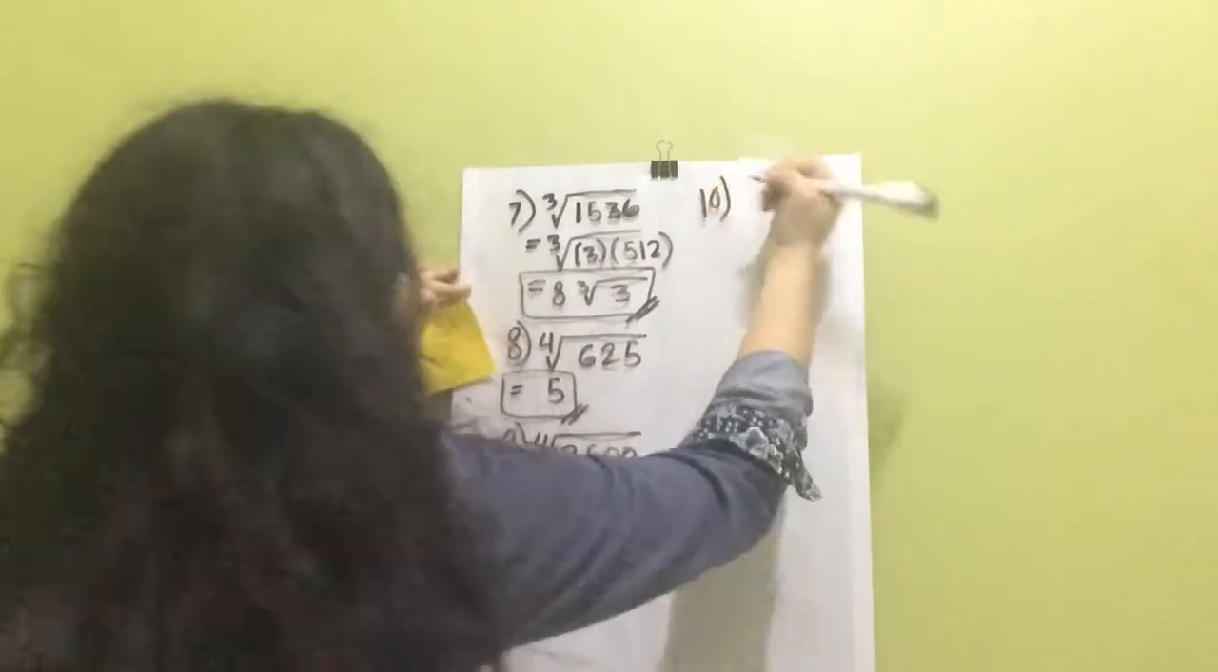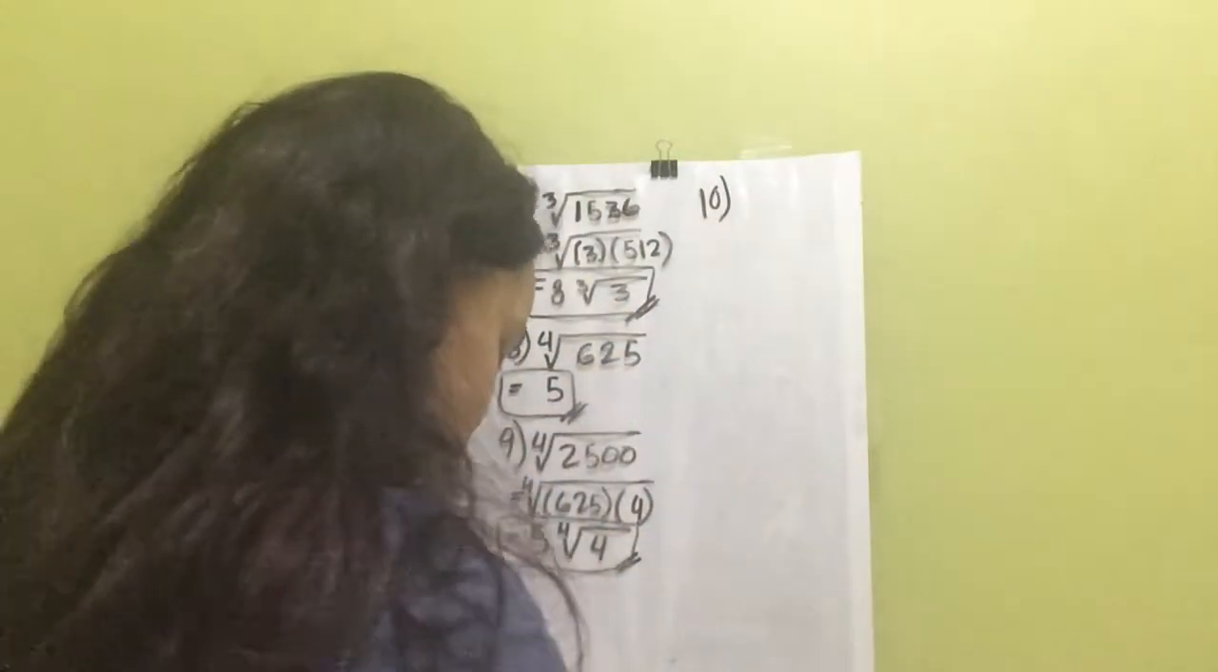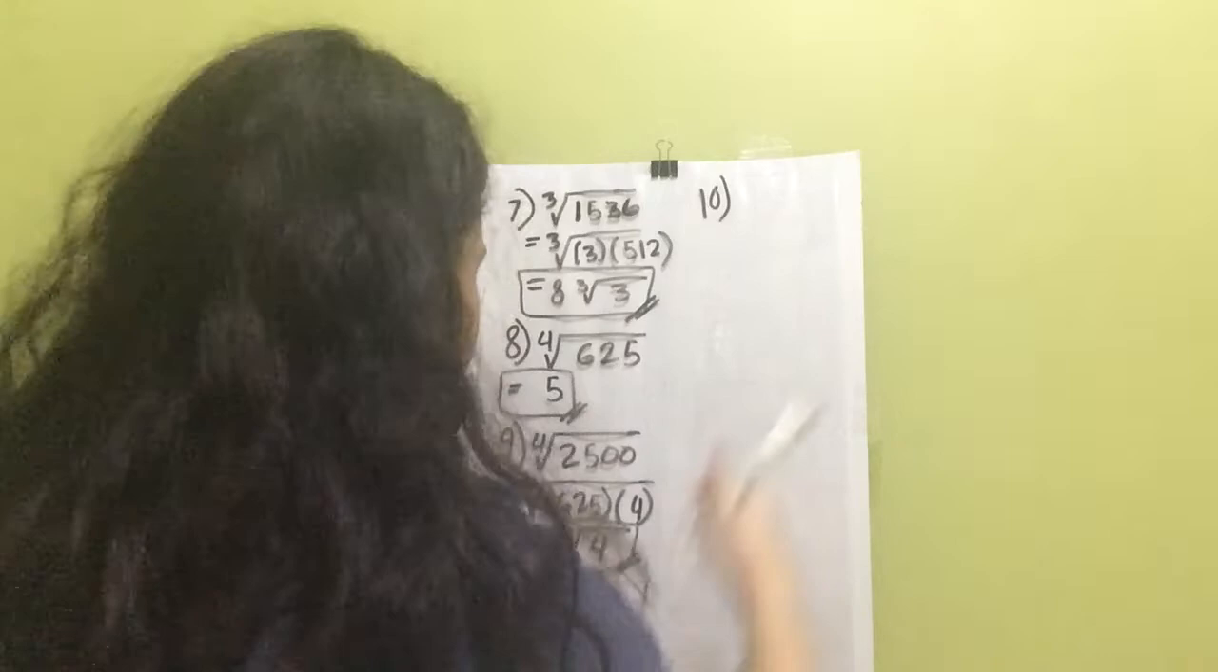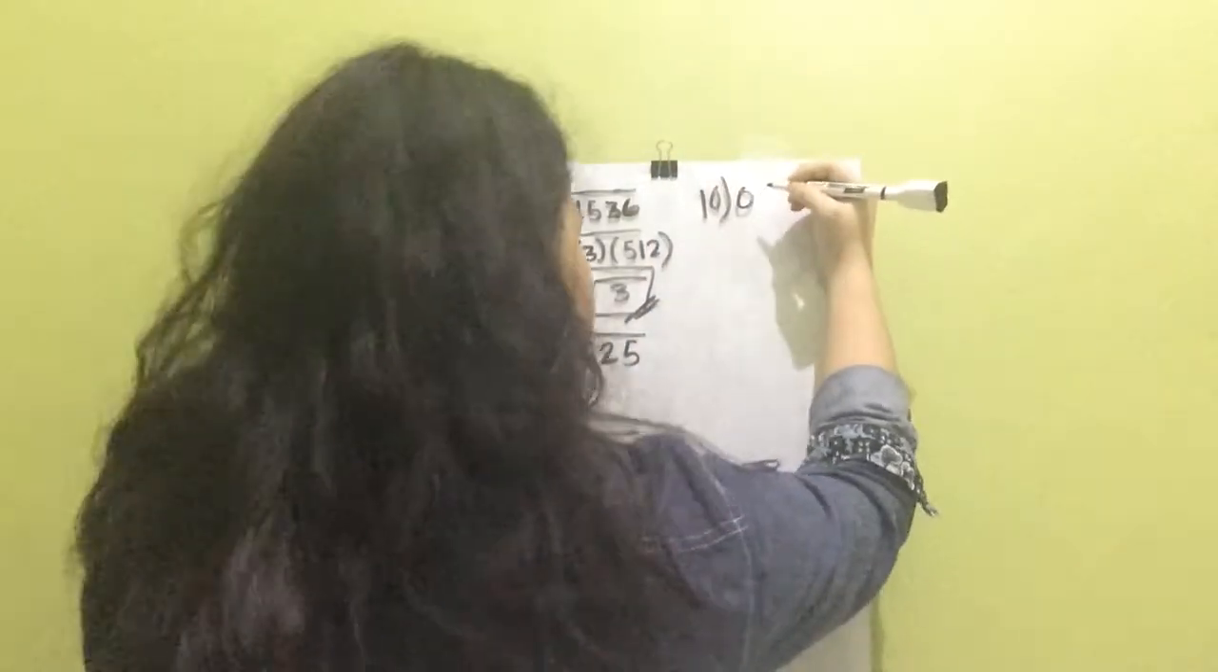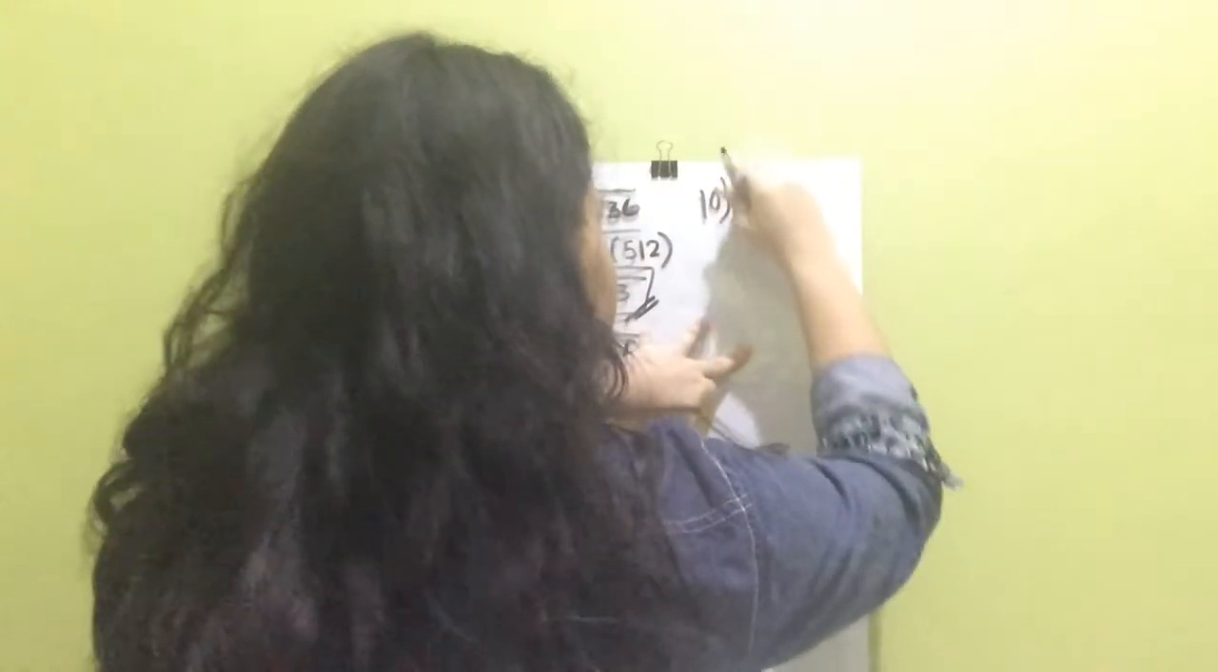Sorry about that, sorry for the delay. Number 10. Number 10 example is square root of, wait, scratch that.